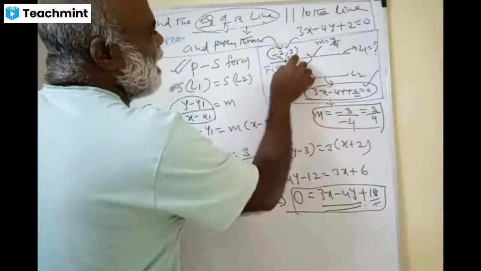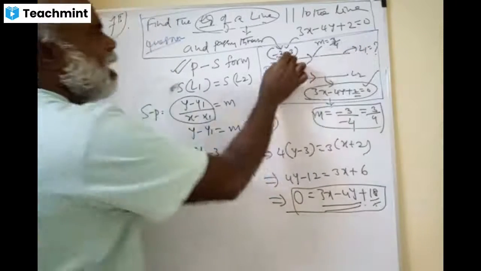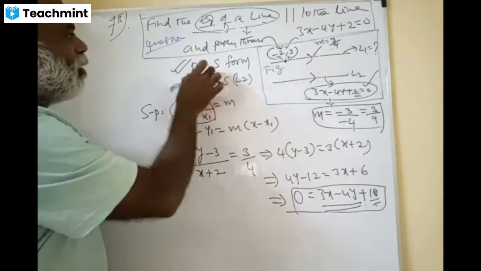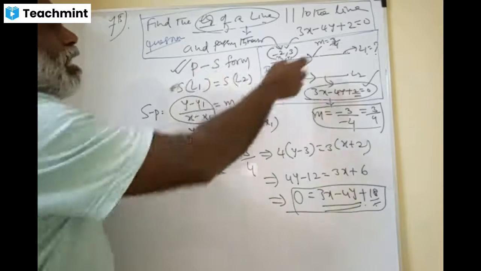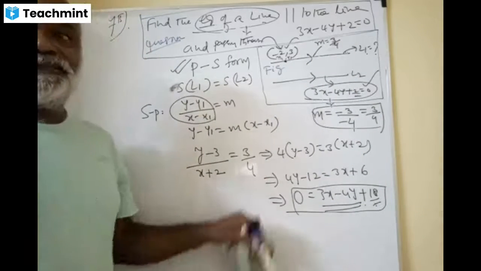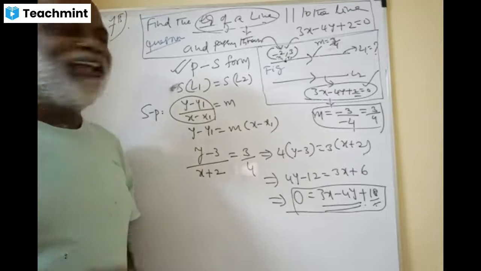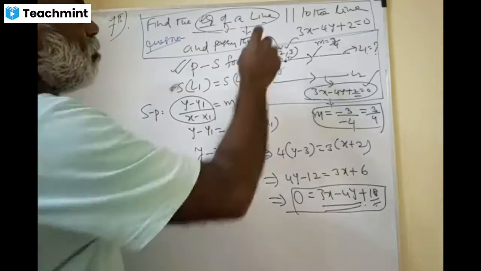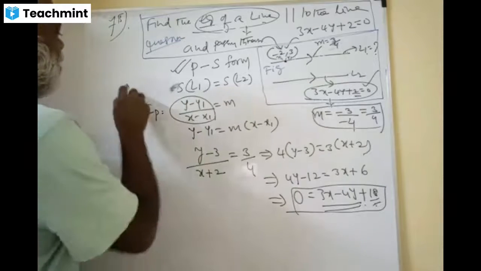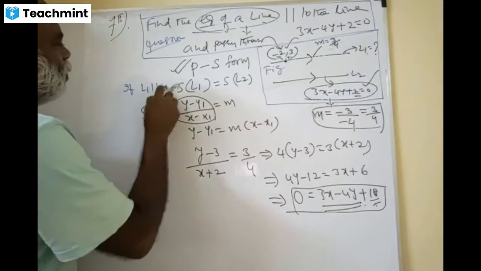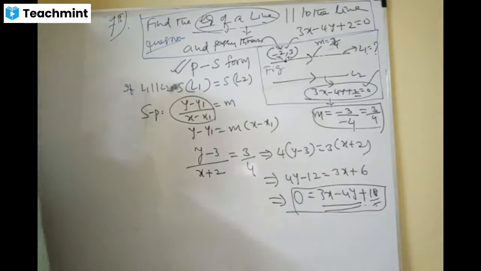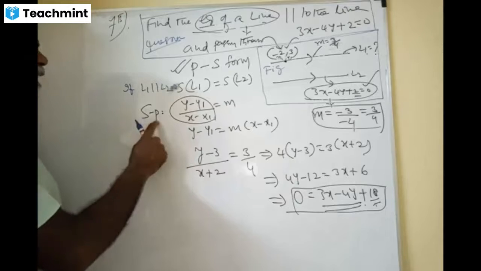The line whose equation we have to find out is passing through minus 2 comma 3. Therefore, point and slope form. I wrote point-slope form or two-point form. For the second, there is no chance, two-point form is rejected. So point and slope form. When two lines are parallel, the slopes are equal, friends. If L1 is parallel to L2, it implies slope of L1 is equal to slope of L2. So, SP form of a line.